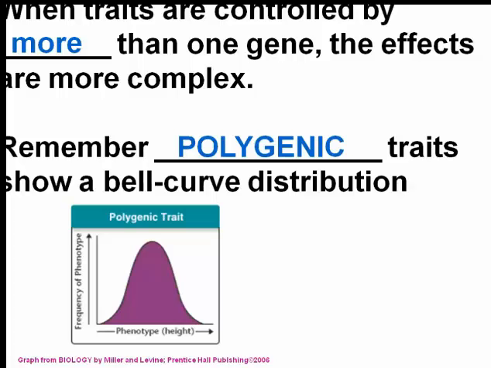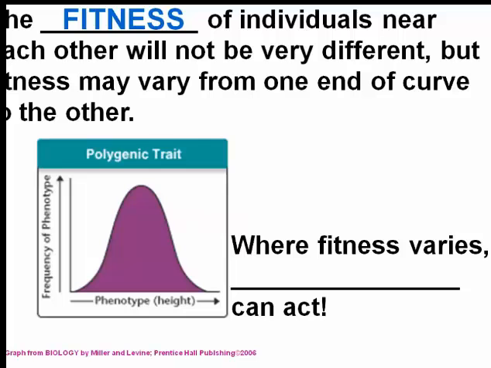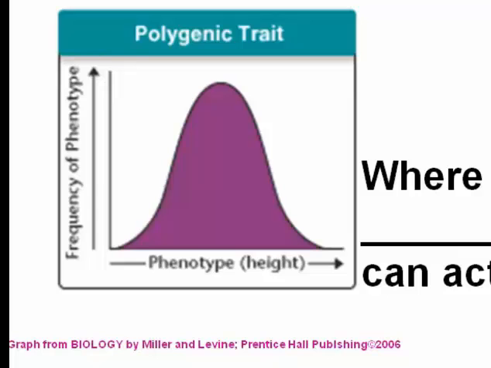Previously, that was a single gene trait with the lizards. Now this one we have our polygenic trait. In our polygenic traits, we always show our graphs as a bell curve. The fitness of individuals near each other will not be very different. So if we were talking about height, two short people are going to have similar fitnesses, maybe like two people that are medium size. Fitness varies based on where you are in the spectrum, but the closer you are in the spectrum, your fitness isn't going to vary. So where fitness varies,